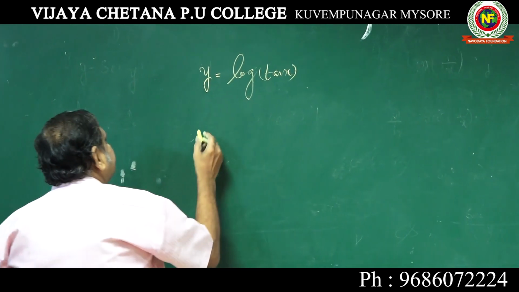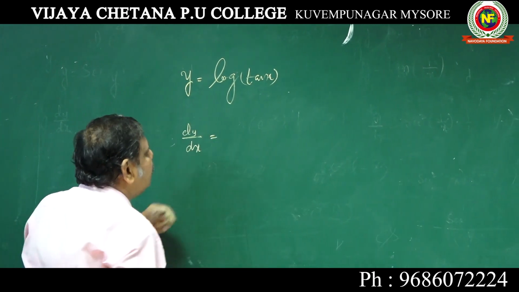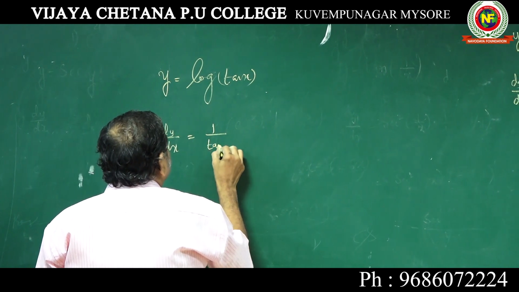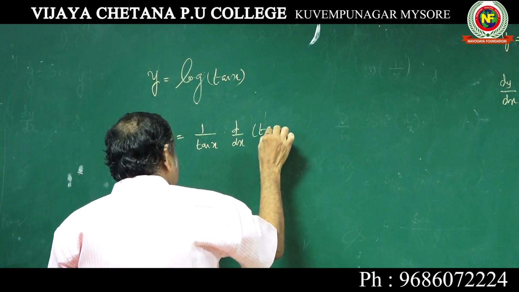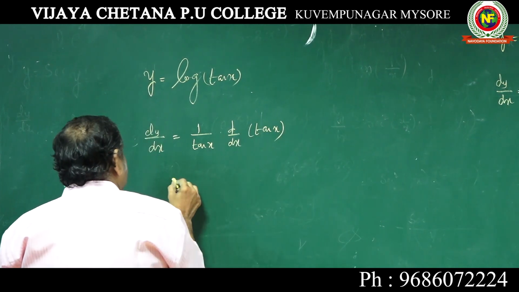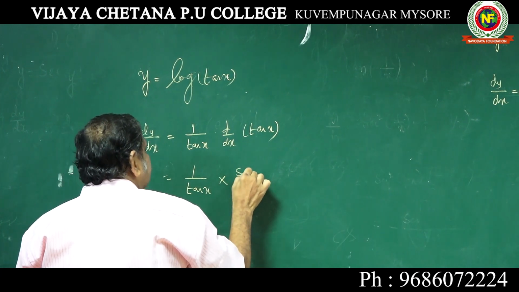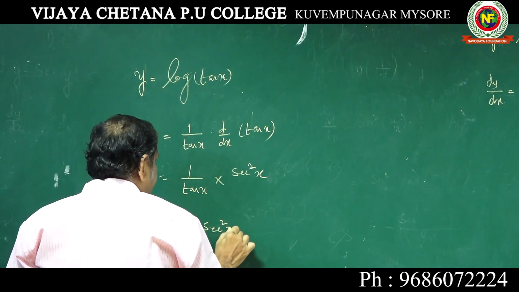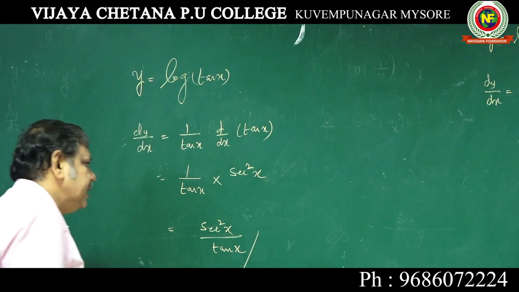When you differentiate, dy by dx is 1 by tan x into d by dx of tan x. The differential coefficient of tan x is secant square x, so it is secant square x by tan x. This is the answer.